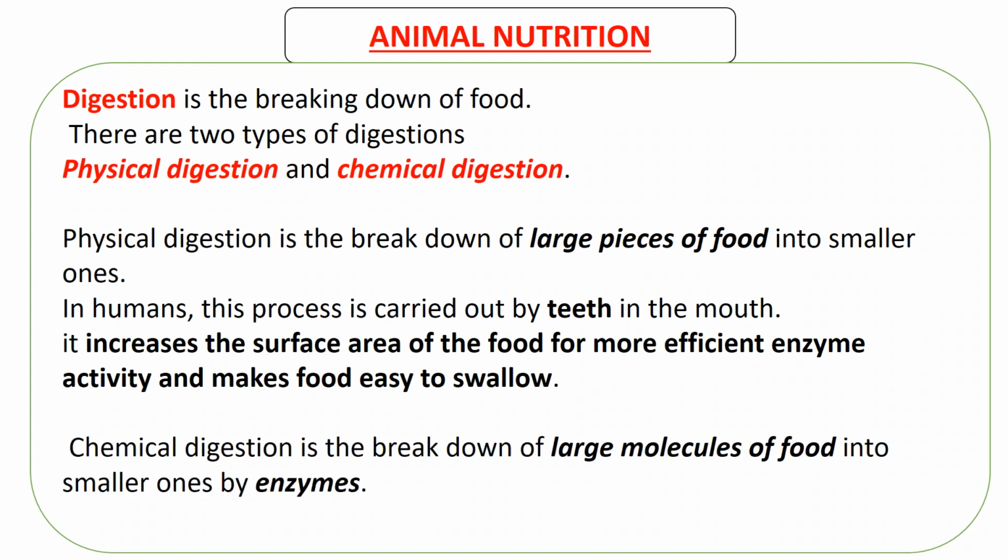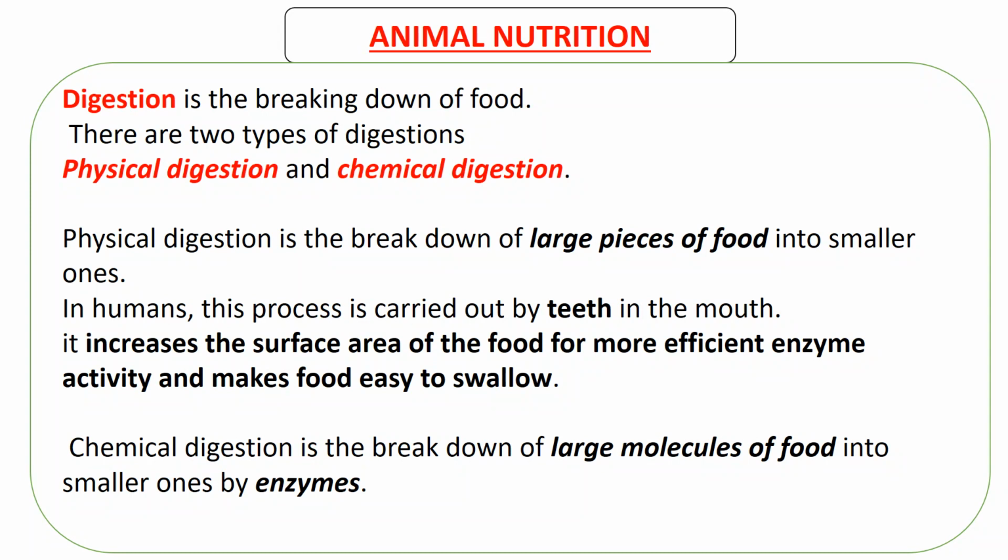Then chemical digestion is the breakdown of large molecules, not pieces but molecules of food, into smaller ones by enzymes. By molecules, we're talking about things like glucose, things like proteins. Those are molecules, and they are broken down into smaller ones. For example, proteins can be broken down into amino acids, glucose into its smaller units.